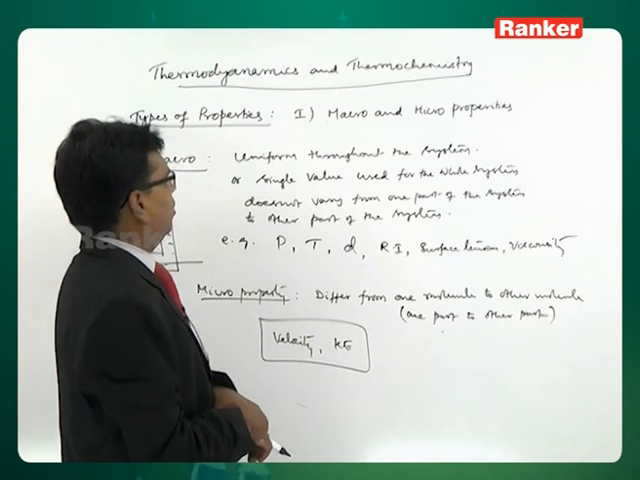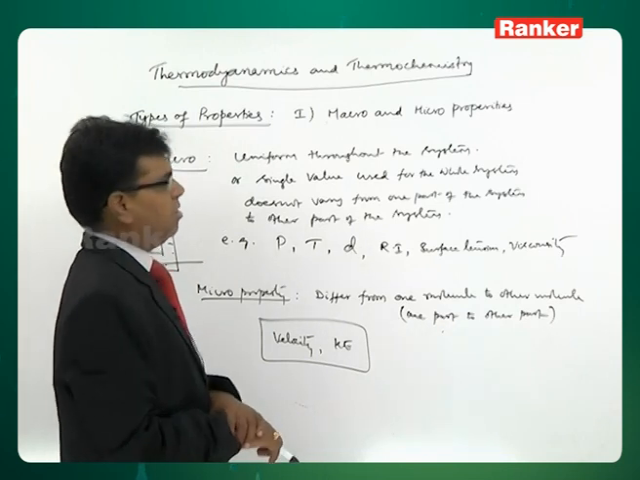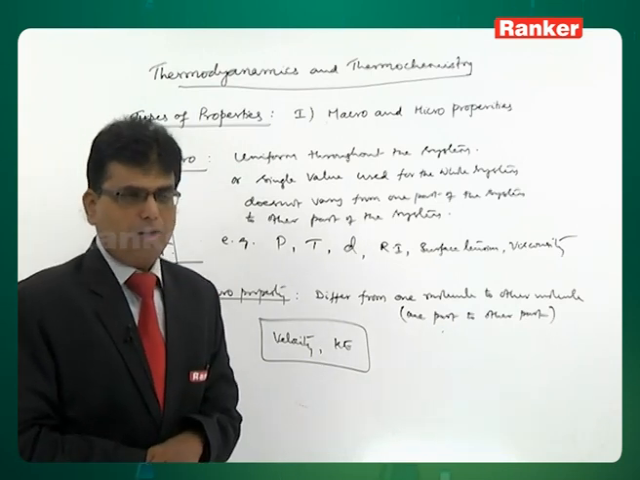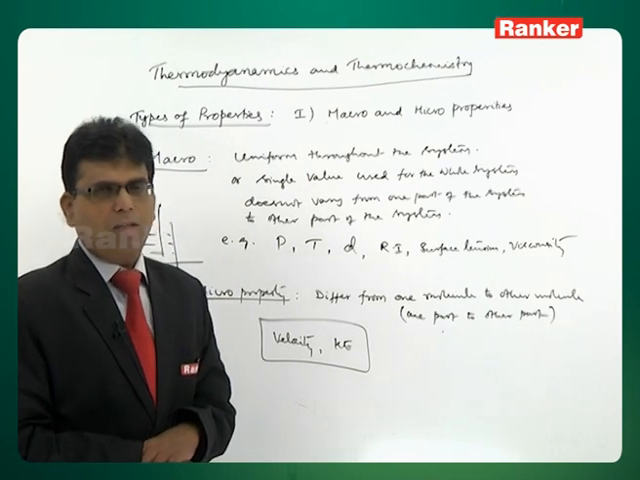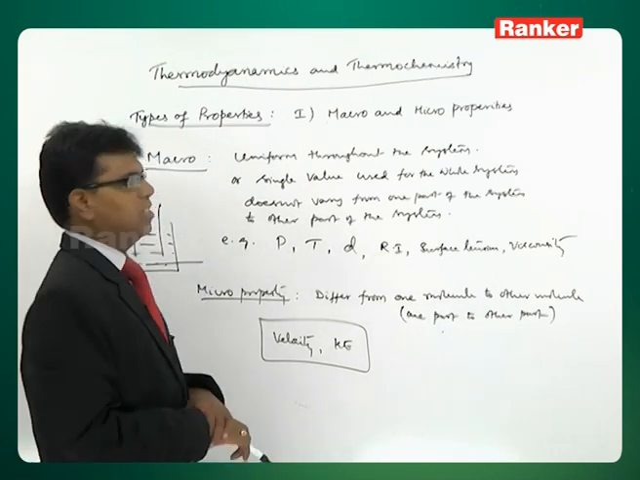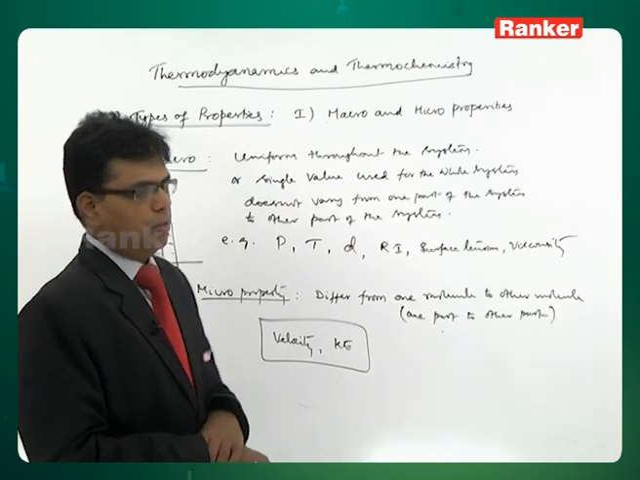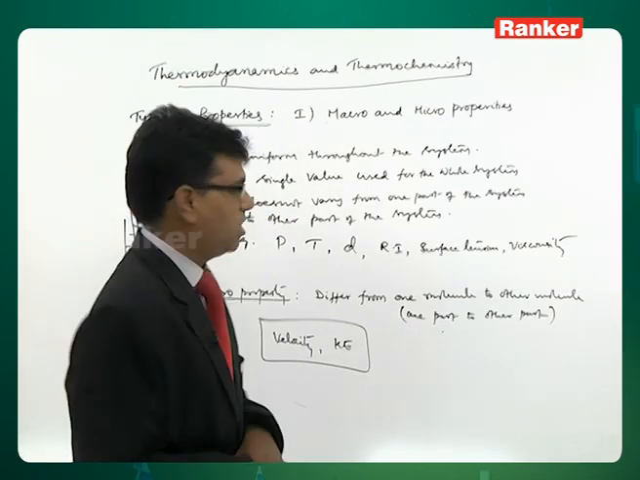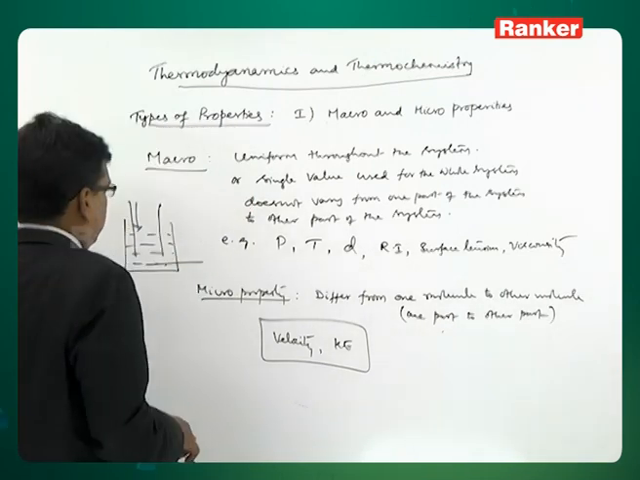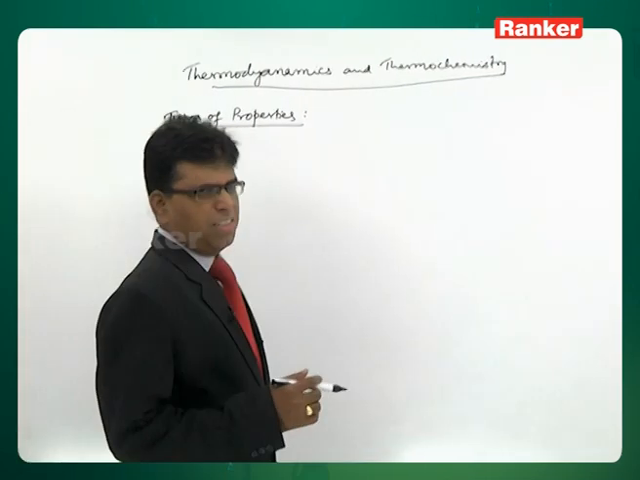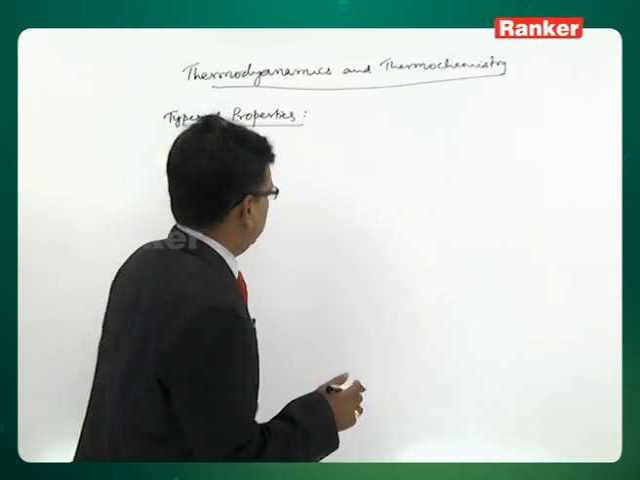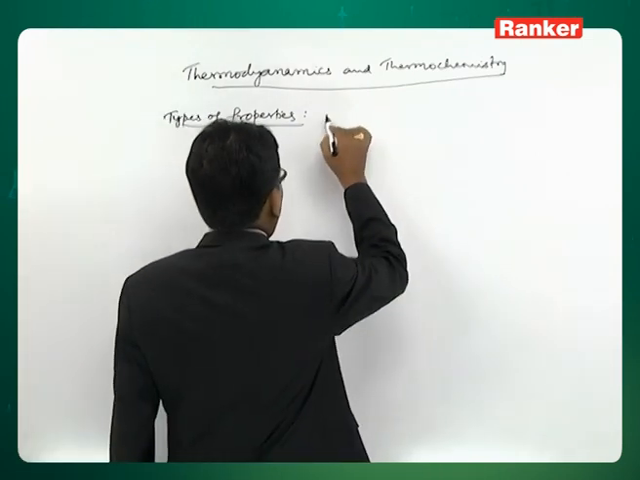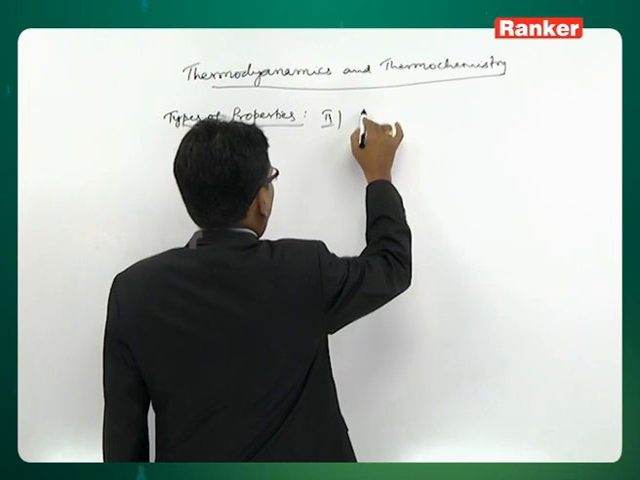So, one classification of properties is macro properties and micro properties, based on the variation in the property from one part of the system to the other part of the system. Then we have another type of classification. Let us see that. The other classification of the properties is extensive and intensive properties. This is second type of classification.